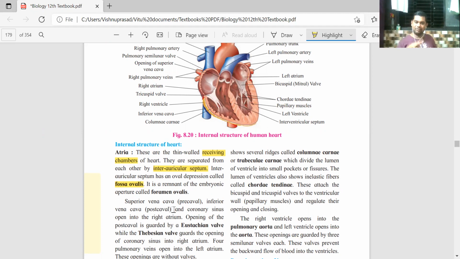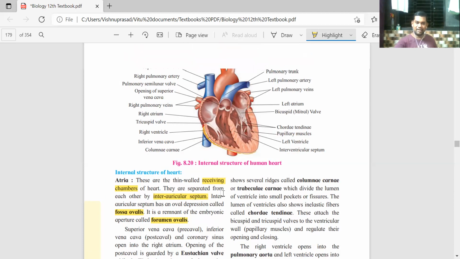That means the blood in both the auricles was mixing in the embryonic stage. Later it gets separated. During the embryonic stage, that aperture was called the foramen ovalis.